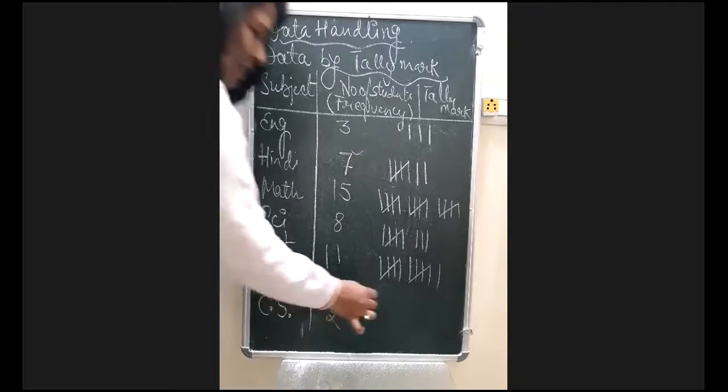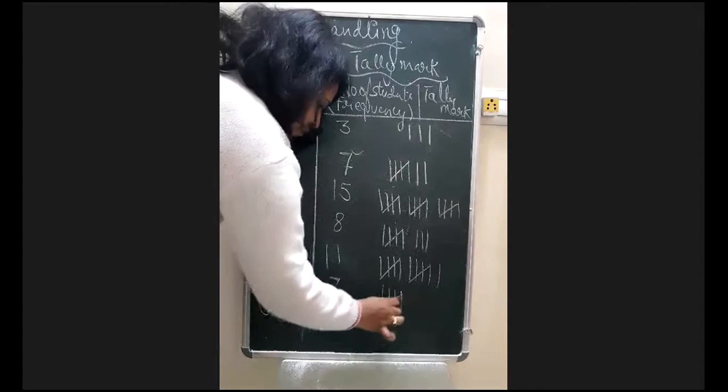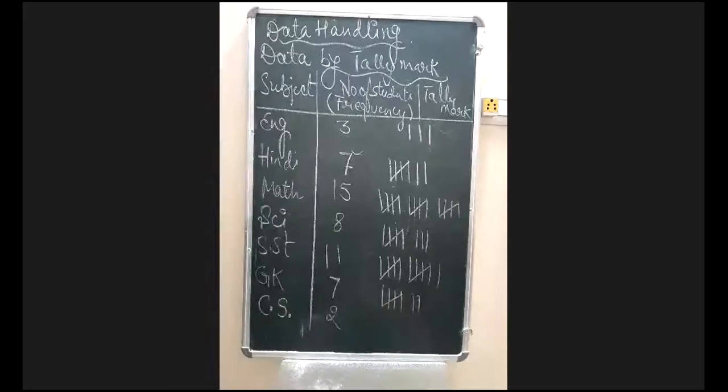Now GK 7: 1, 2, 3, 4, 5, 6, 7. Now computer science: 1, 2, only 2.